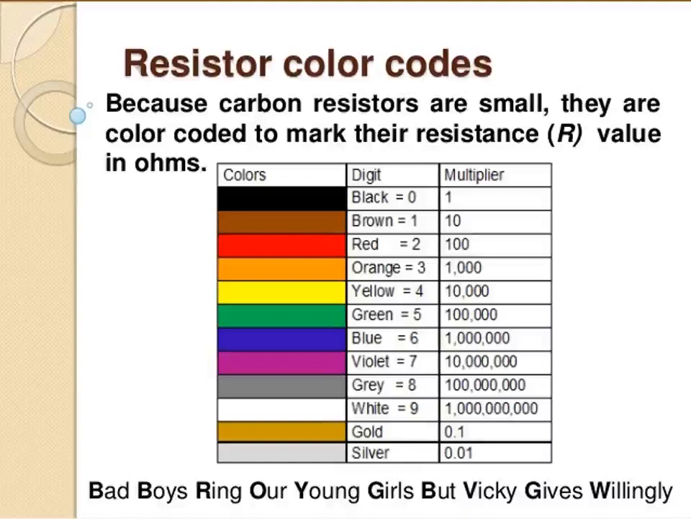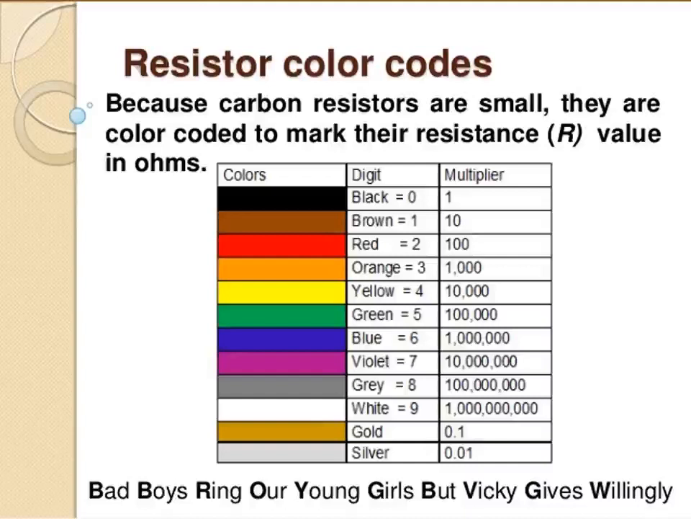Okay, see the first digit. The first digit is 5 if it is green color. Green, blue and orange are there. So the first digit represents 5, so green color means 5. The second digit is 6, it indicates blue color. The third one is the decimal multiplier, that is 10 power 3. And the last one is a golden color, that is 5% tolerance.